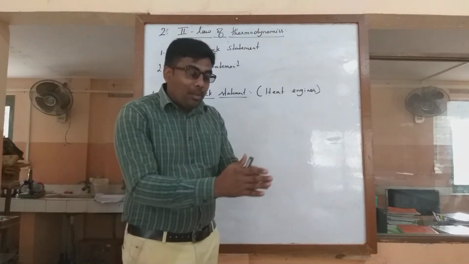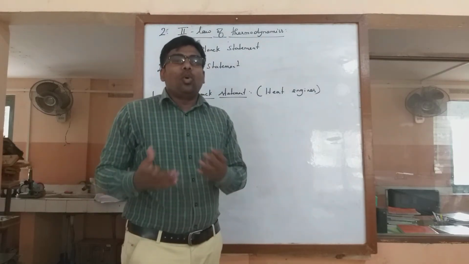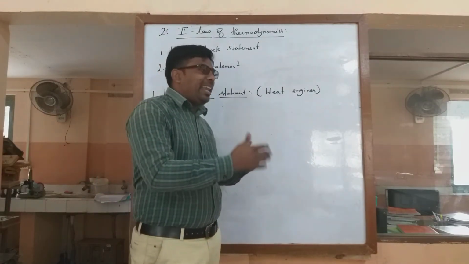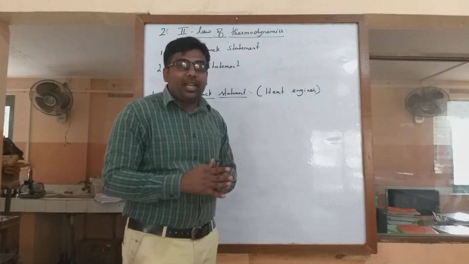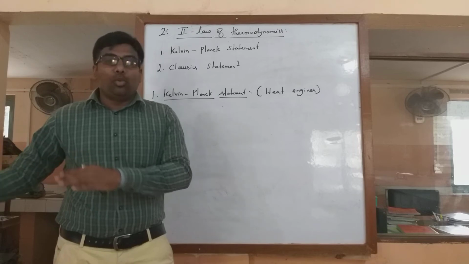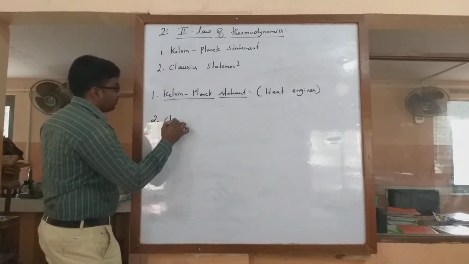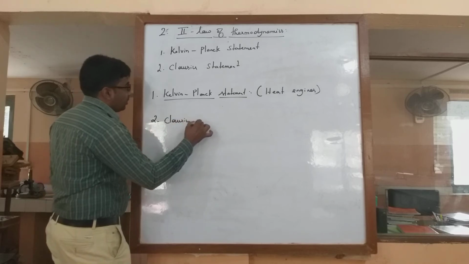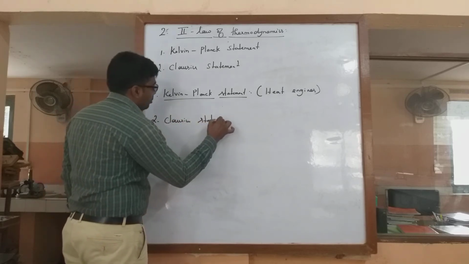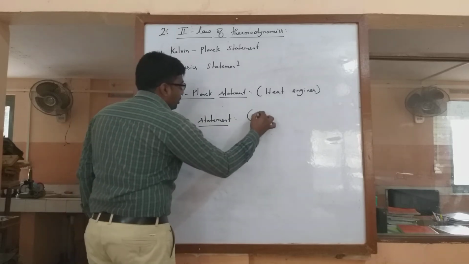So the heat absorbed by the system will be equal to the equivalent amount of work done, and it does not tell us about how much loss is there. But it tells us that the heat absorbed will be equal to the equivalent amount of work done. The second one is the Clausius statement, and it deals with the refrigerator.